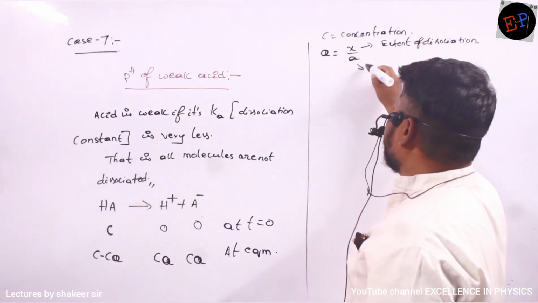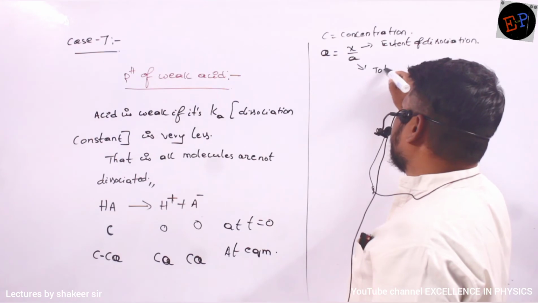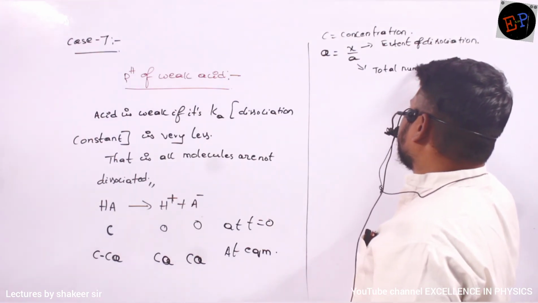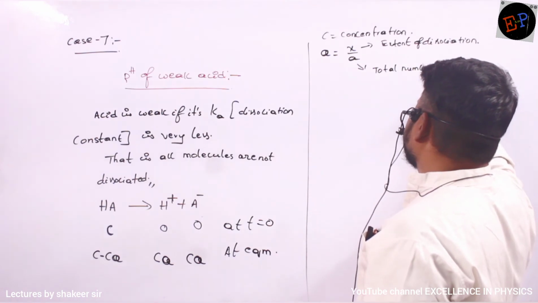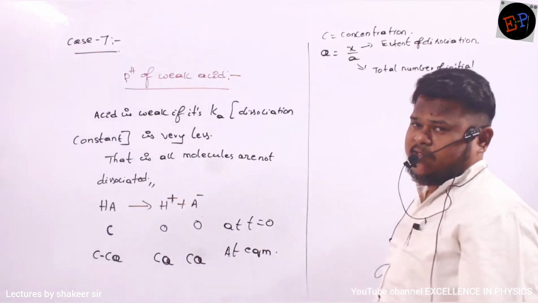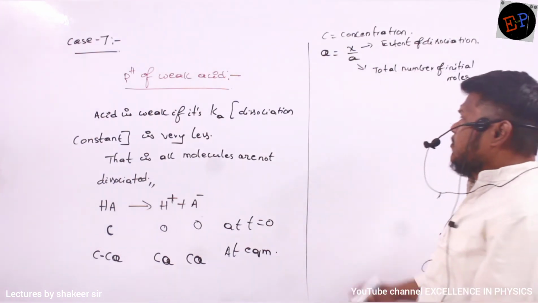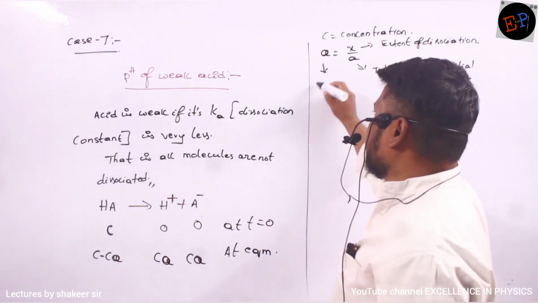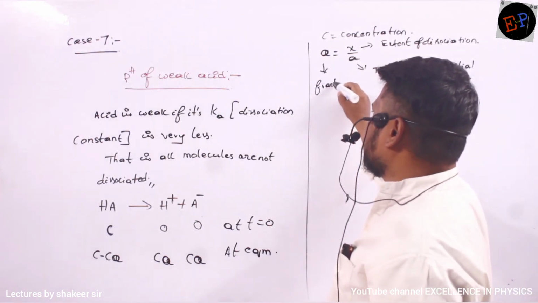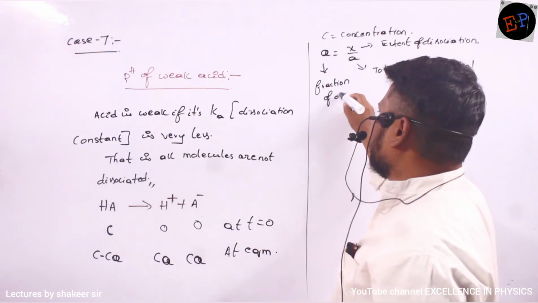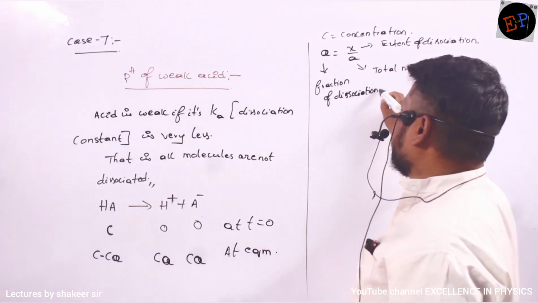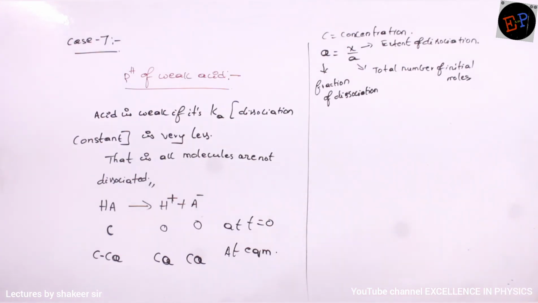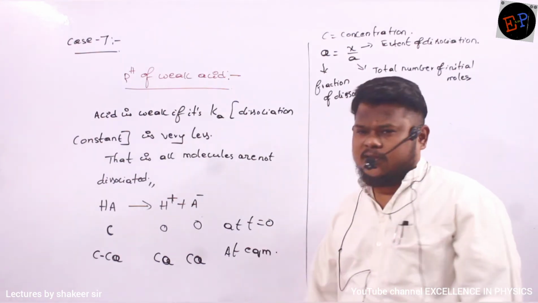And A is called the total number of initial moles of the reactants. And alpha is called the fraction of dissociation. So this is how I can write the concentrations at equilibrium.